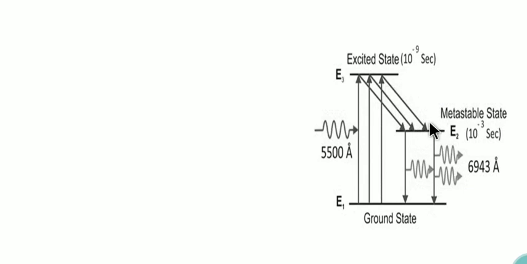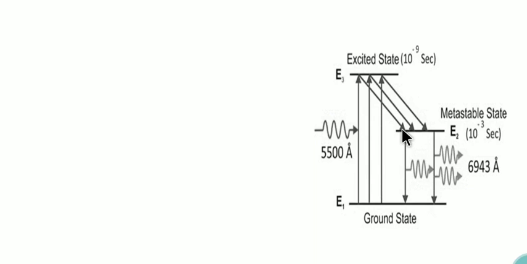In the metastable state, the atoms stay for 10 to the power of minus 6 to 10 to the power of minus 3 seconds. Now we can compare: atoms stay in the metastable state for more time compared to the excited state, which is also called the short-lived state. Then these atoms go to the ground state. The laser has a condition, that is population inversion.